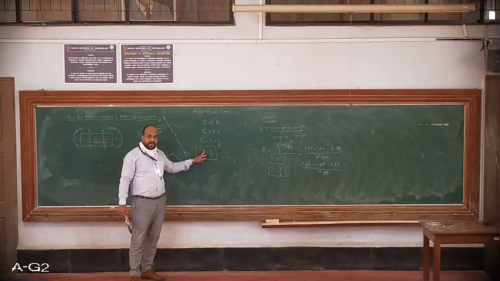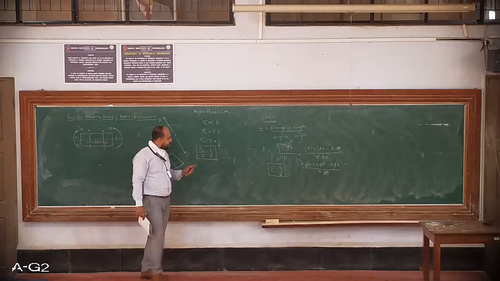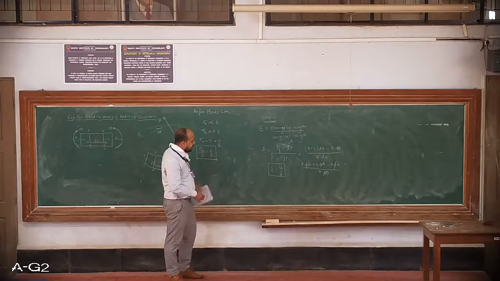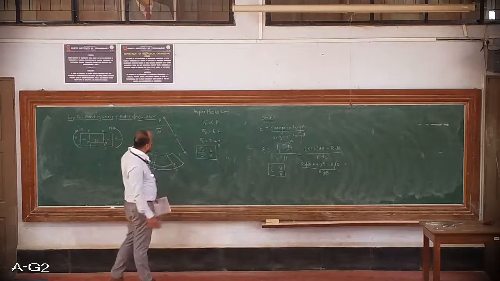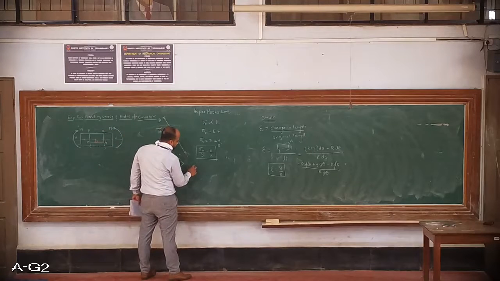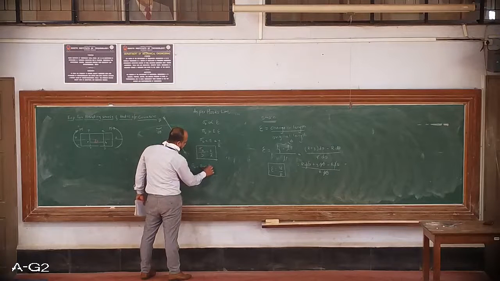Here sigma b is bending stress, y is the distance of a fiber from neutral axis, E is Young's modulus, and r is nothing but the radius of curvature. Okay, you can take it down. So just write those things here. Sigma b is bending stress.